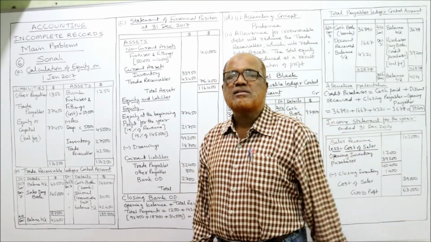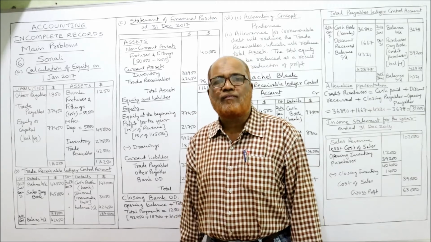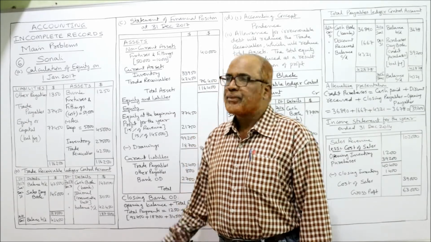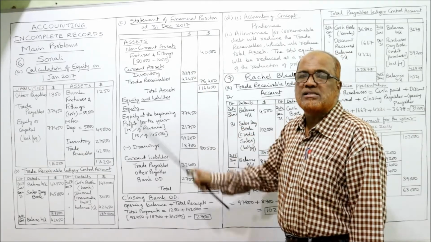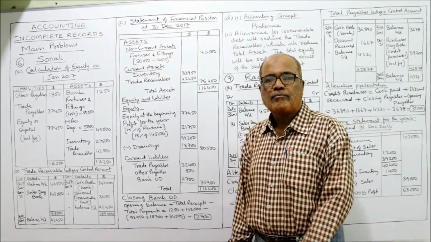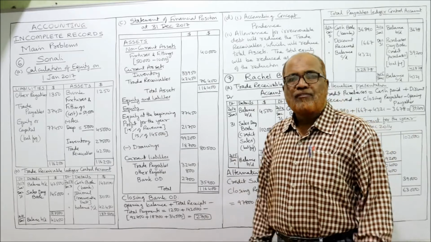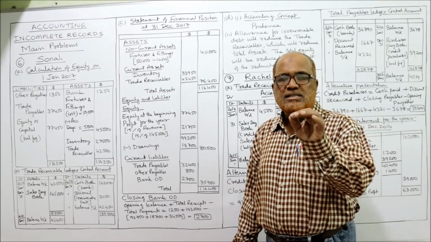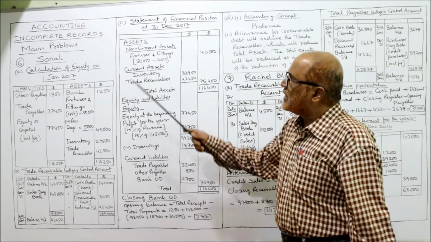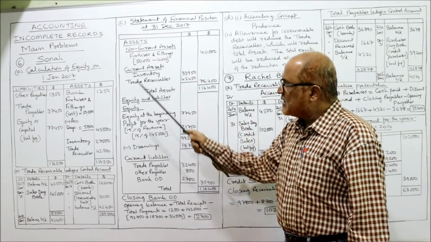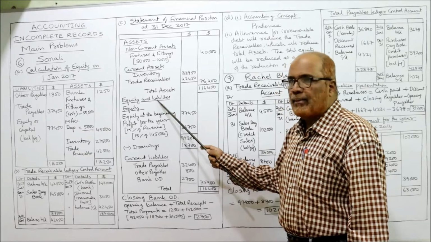Now the C bit is asking you to make the statement of financial position. This is the statement of financial position on 31st December 2017, the end of the year. The format you have to remember. The statement of financial position will have two parts. The first part is assets and the second part is equity and liabilities.